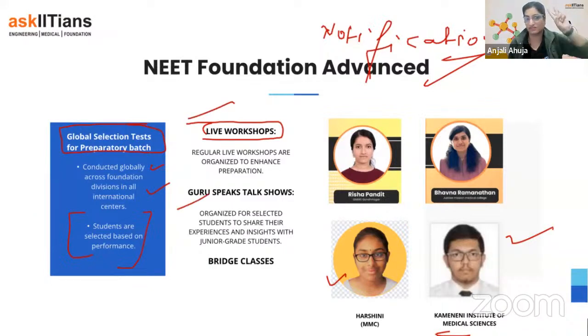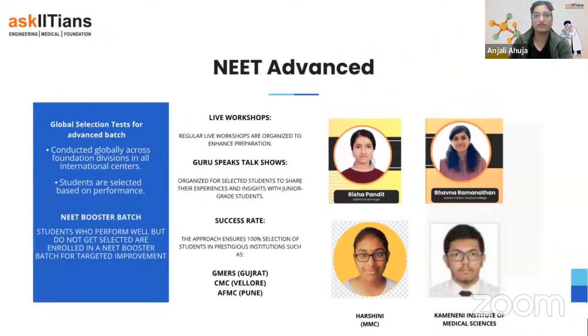And so for foundation class, one there will be a paper, second there is going to be a workshop, third is Guru Speak already happening, and fourth is bridge classes. So for that, I think the support team is already working, or maybe your counselor team might be in contact with you. But this is the thing.